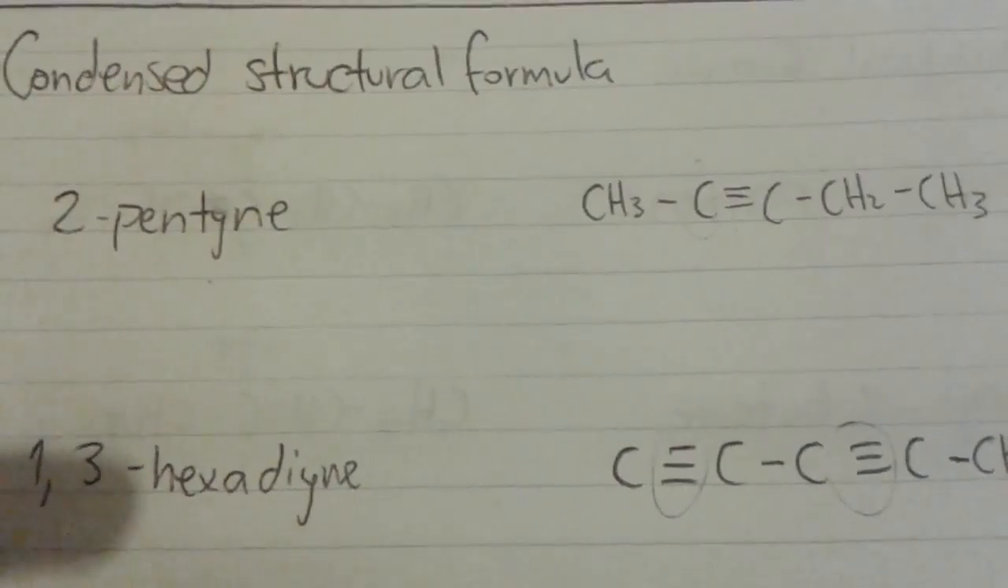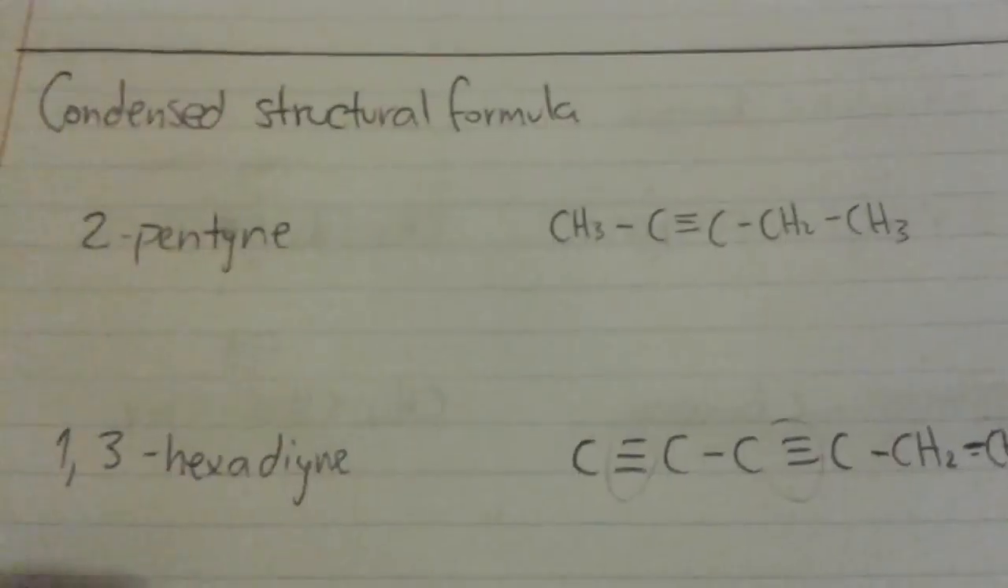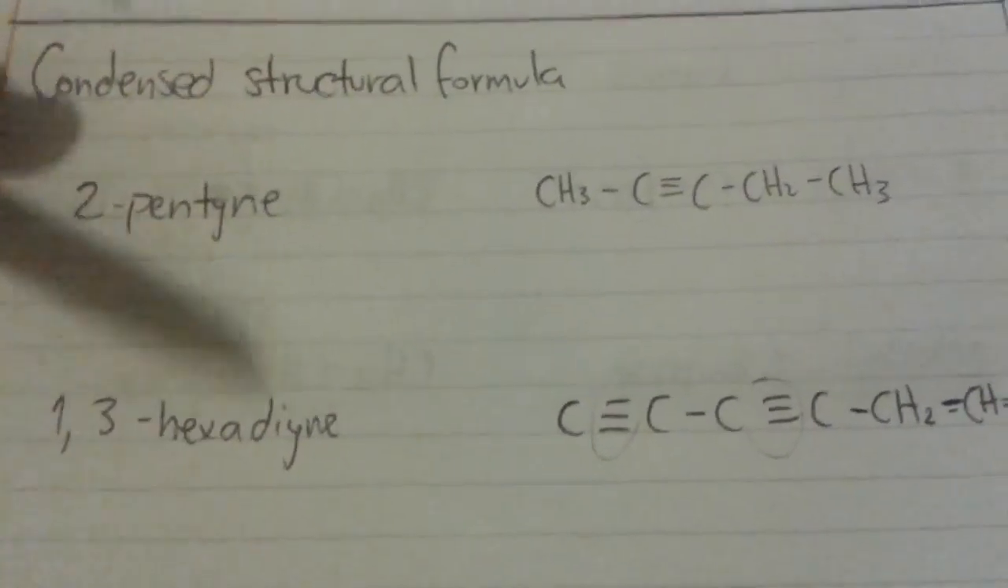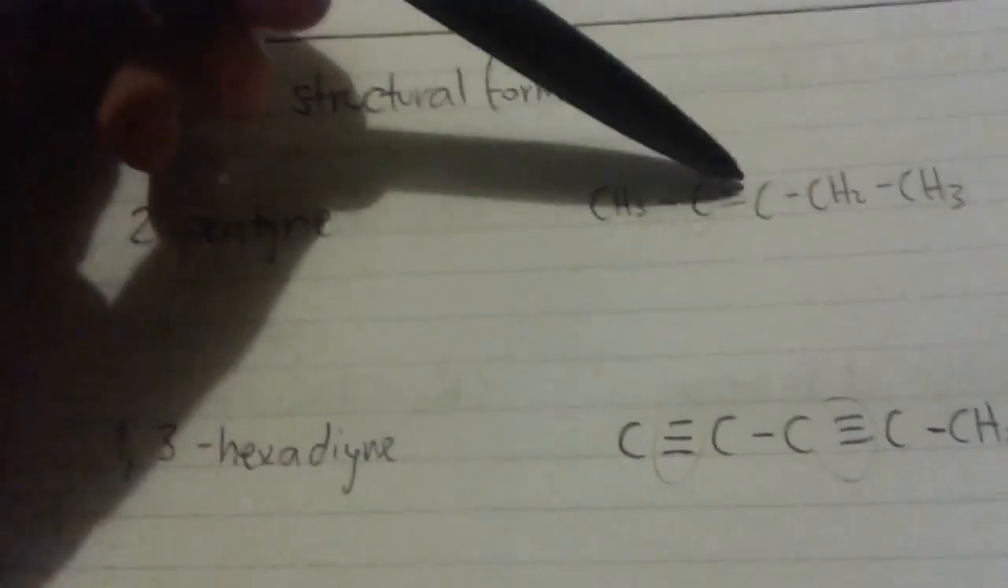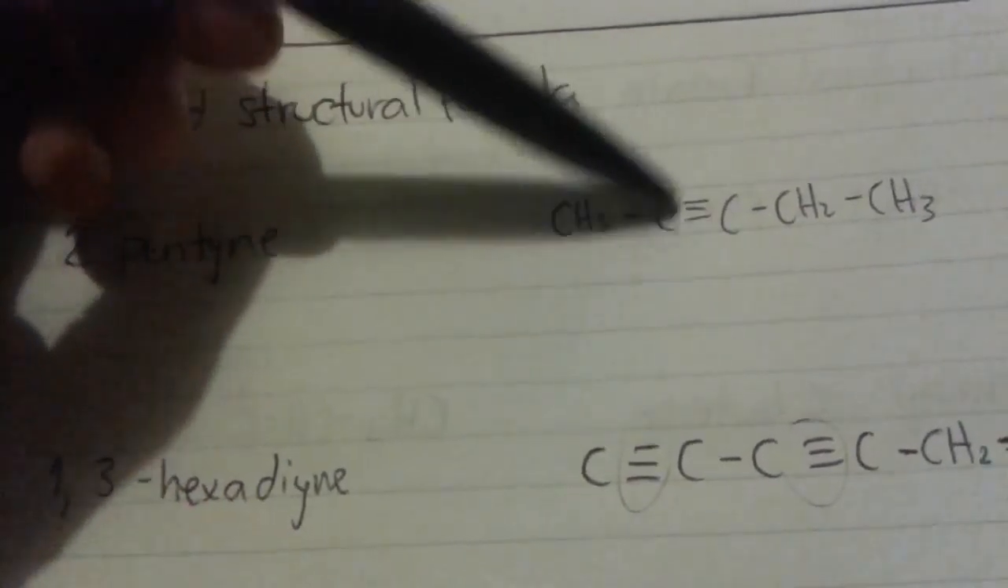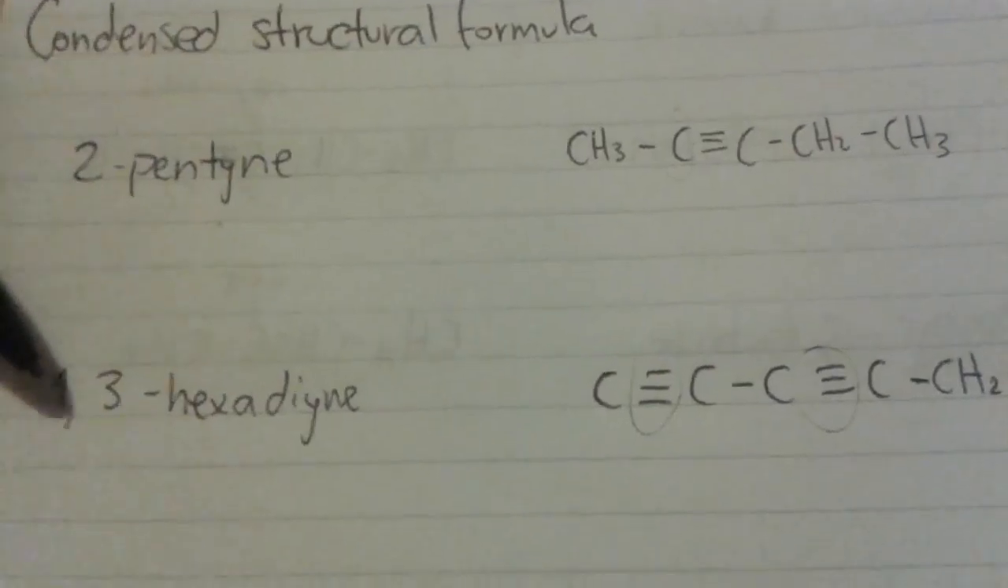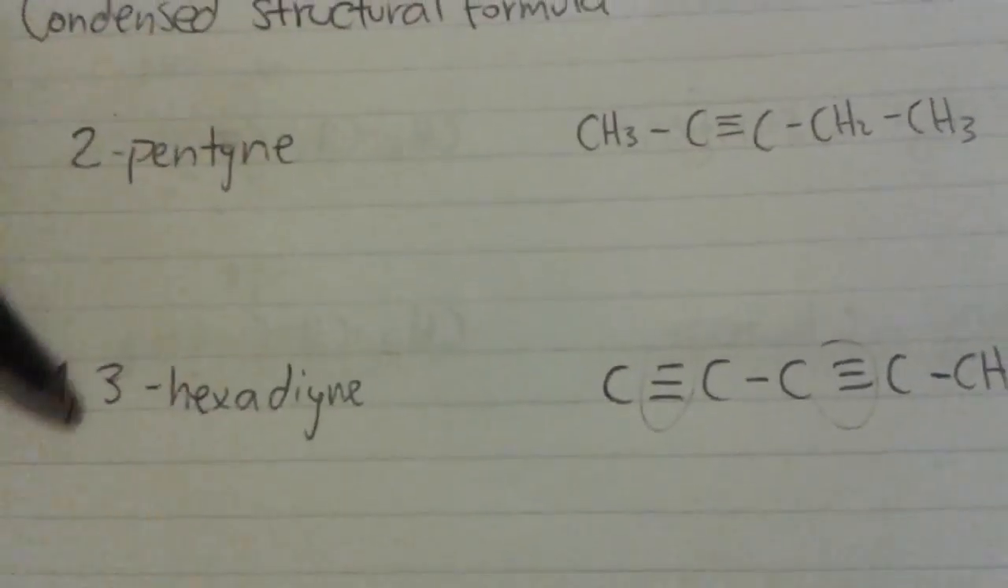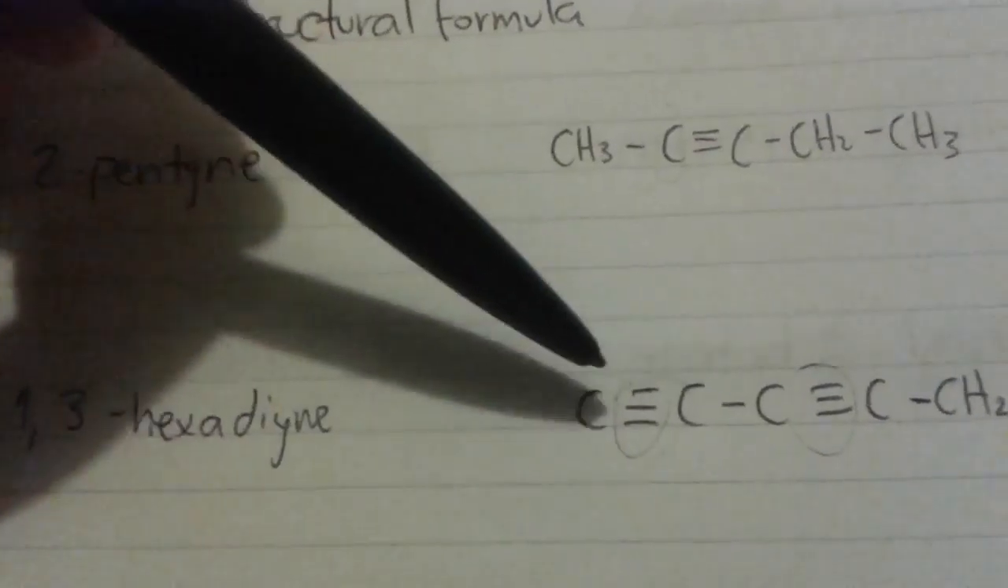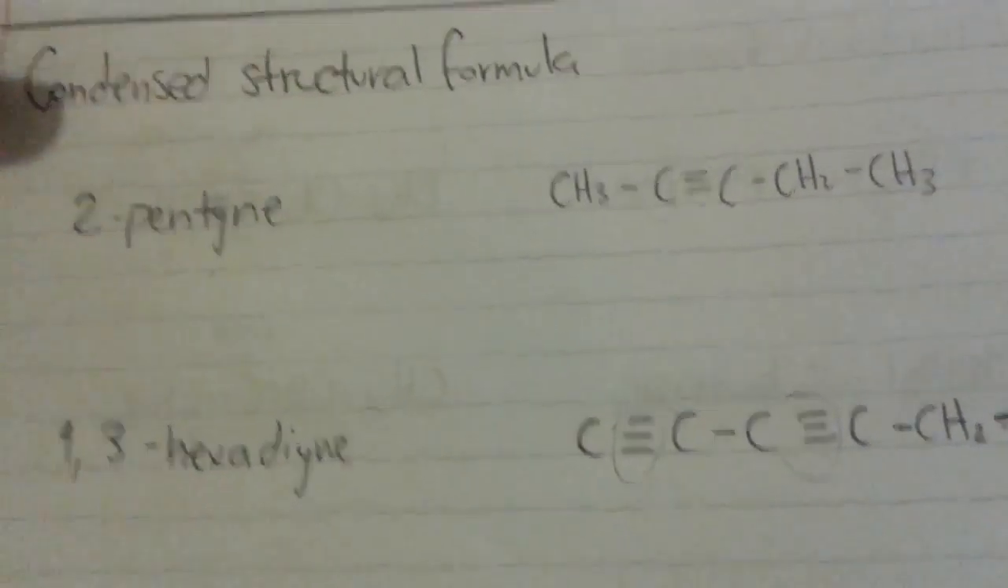So we have 2 more examples of condensed structural formula of alkynes. This is 2-pentyne, because the triple bond is in the second carbon, and this is 1,3-hexadiene, because it has 2 double bonds in the first and in the third carbon.